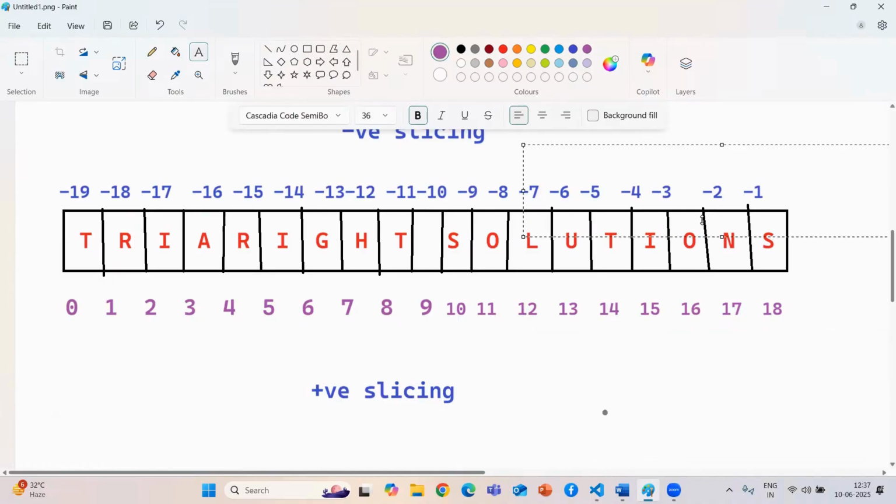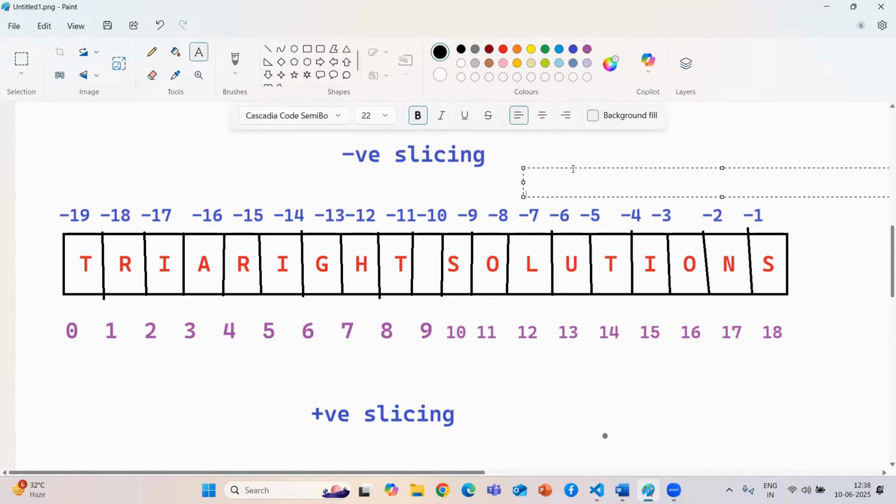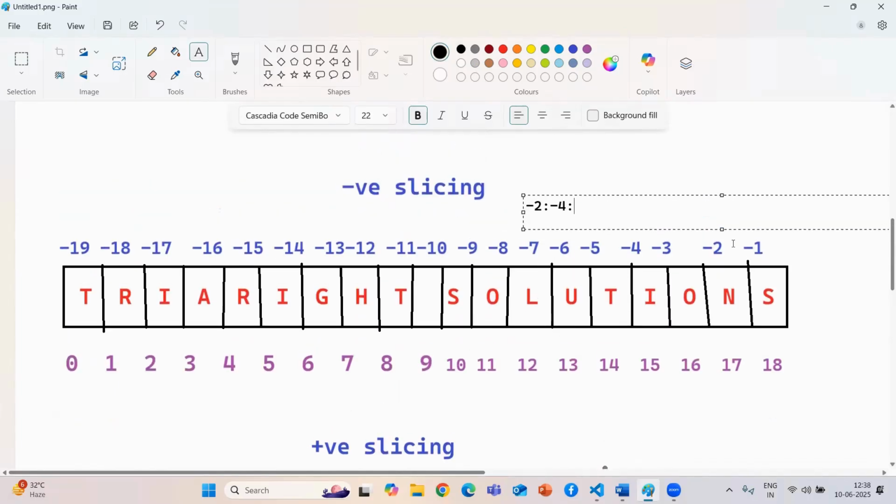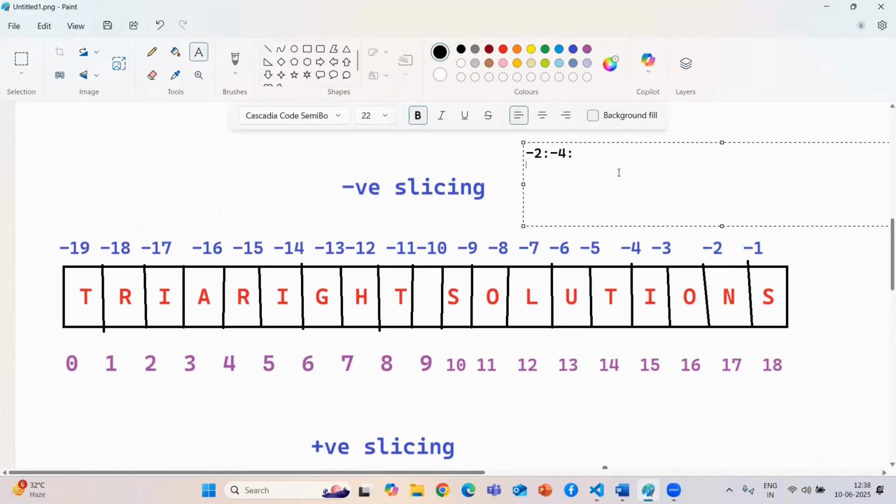So guys, just a second. I need to reduce the size and color also. So mine will be -2, 2, minus 4. I'm not passing any value, so in my case it will print like this. I need to increase it. Okay, now the entire thing will be converted into positive. So -2 will be converted to 17 and my -4 will be treated as 15.